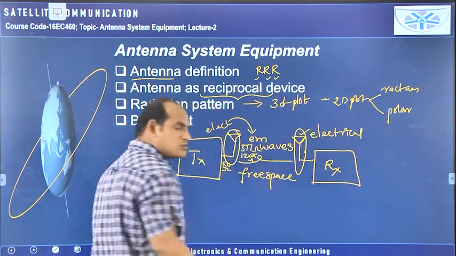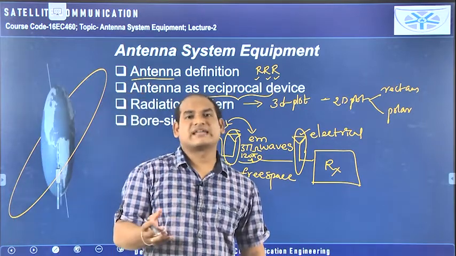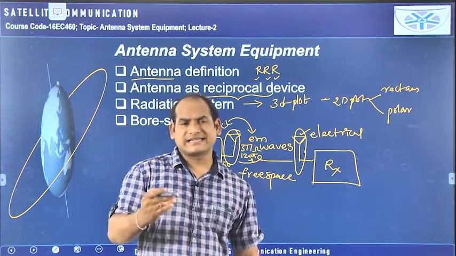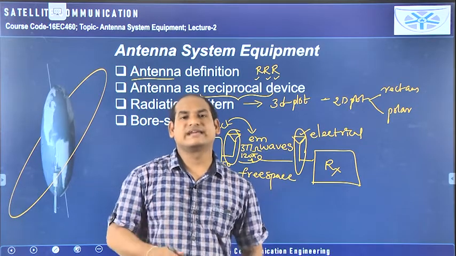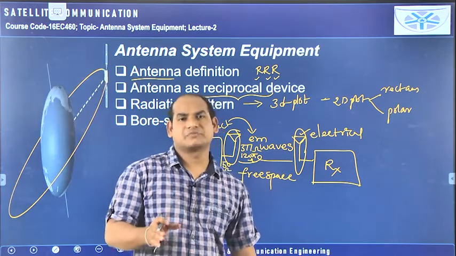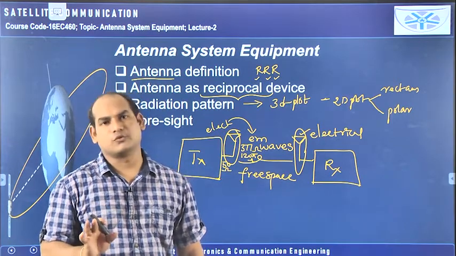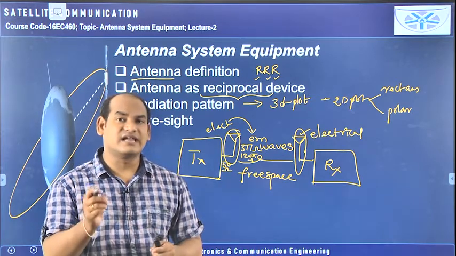If you take an isotropic antenna, it can radiate the EM waves in all directions equally. If you take all the points at a certain distance and connect all the radiation points, you will get a sphere. So the radiation pattern of that isotropic antenna is a sphere, because it radiates equally in all directions.